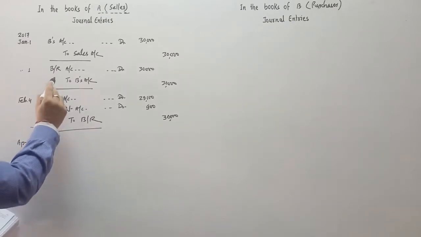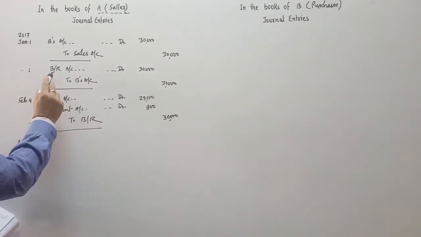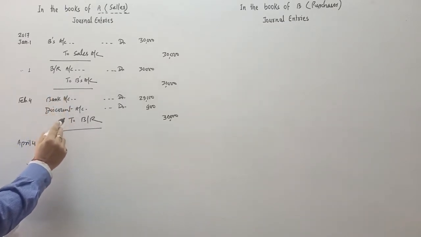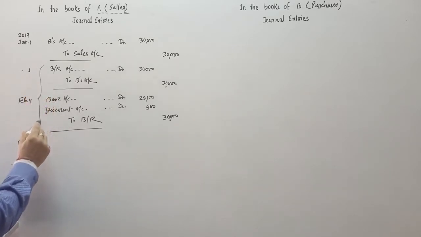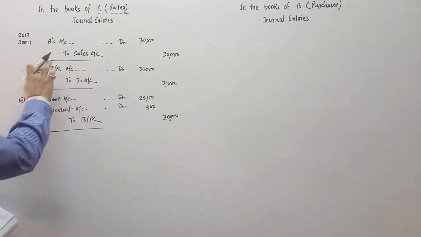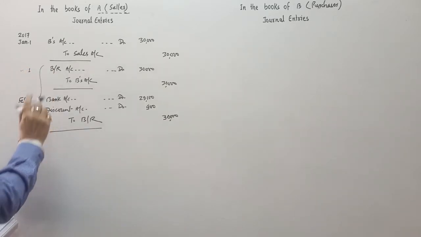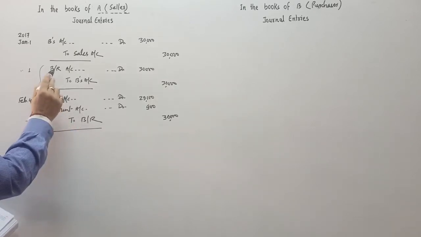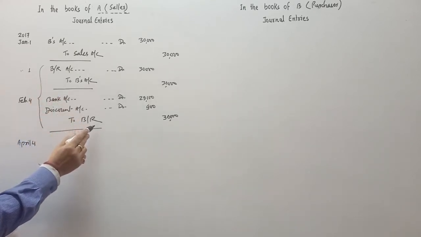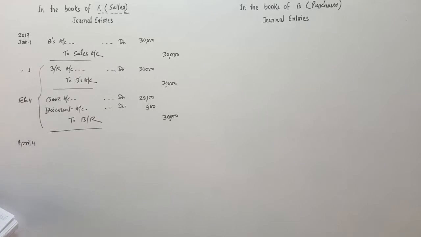We'll cancel these 2 entries, the entry of this bill and when the bill is discounted. These 2 entries will be cancelled by us. So bills receivable is debit, bills receivable is in credit by 30,000. It is already cancelled. Now we have to cancel the bank account.